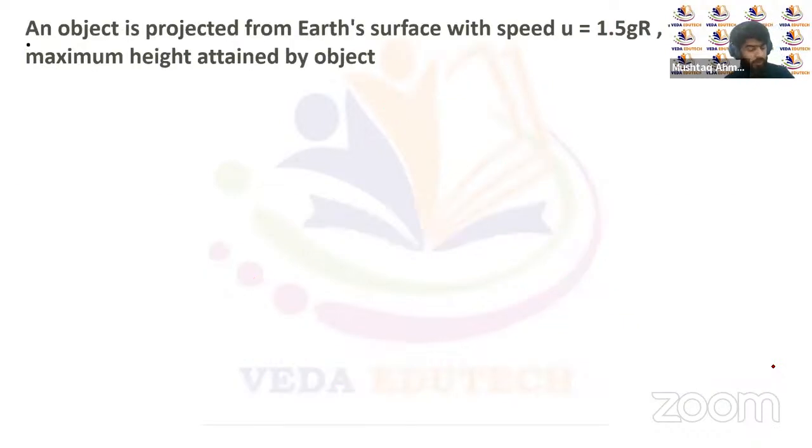Now the question is that an object is projected from Earth's surface. We have an object, it has been projected from Earth's surface with speed u, and this speed u is under root of 1.5 gR. Find the maximum height attained by the object.